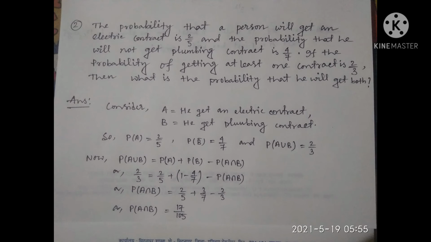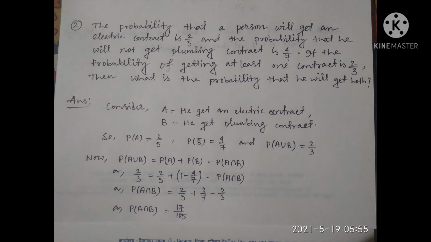Since here there are two types of contract, one is the electric contract and another is the plumbing contract, we consider two events. Let A be the event that the person gets an electric contract and B be the event that the person gets a plumbing contract. Given the probability of getting an electric contract is 2 by 5, so P(A) equals 2 by 5.